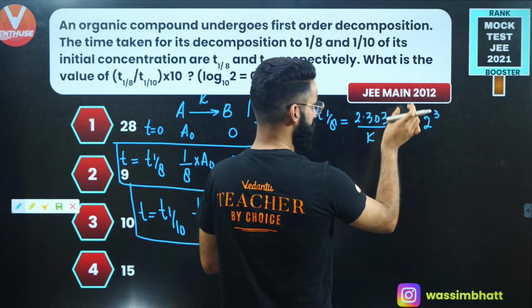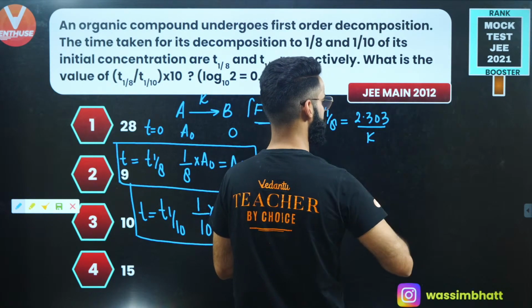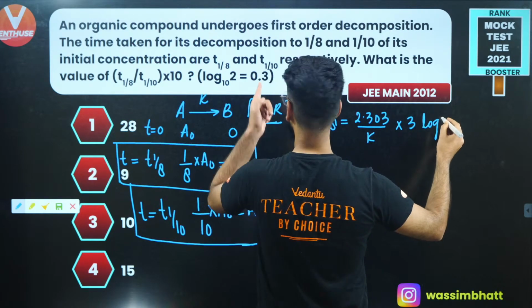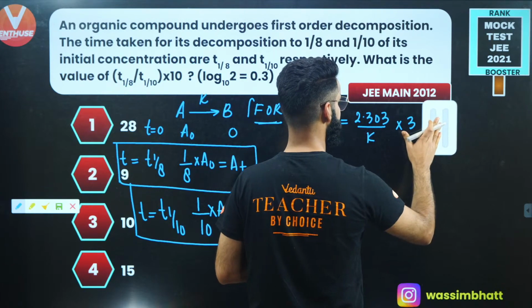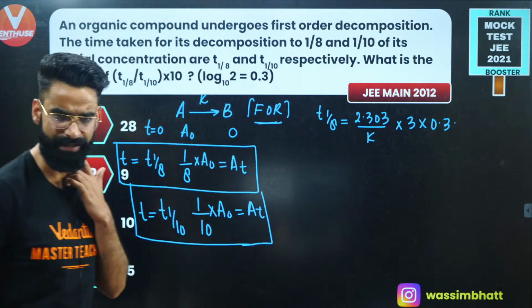Log of m to the power n is n log m, so 3 will come to the front. It's going to be 3 log 2, and the log 2 value is given to me as 0.3. So 3 multiplied by 0.3 is the value of T1/8.